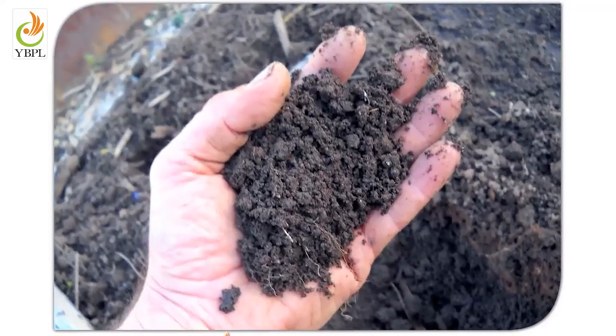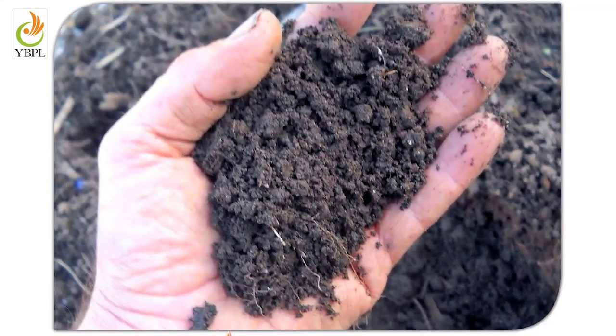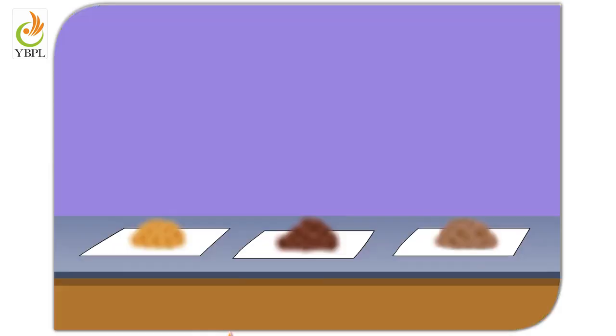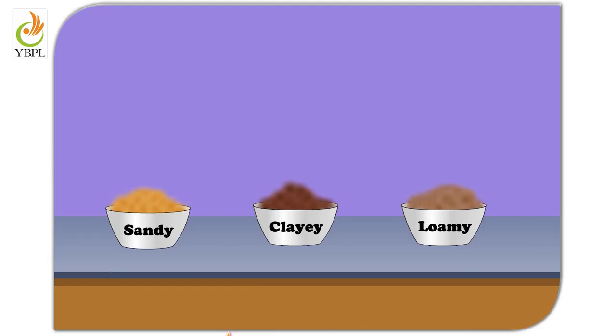Loamy soil. It contains equal amounts of sand, clay, silt and humus. It has the right water holding capacity and it has adequate air spaces between the particles. It is considered the best soil for growing crops.